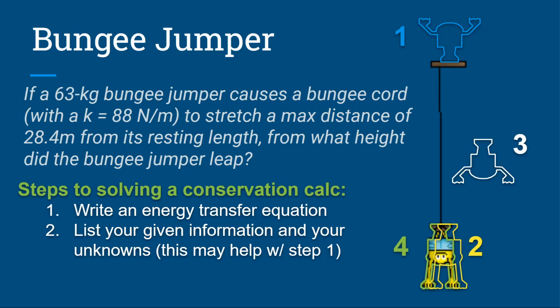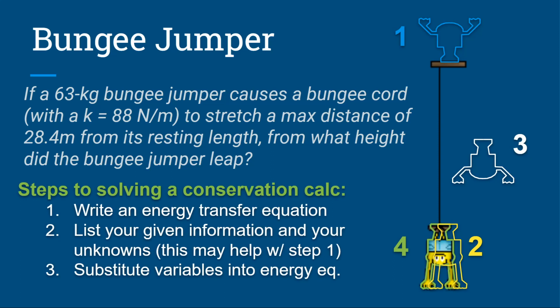If they give you a velocity, you've got KE. If they give you a height, you've got GPE. If they give you a spring constant, you have EPE. Okay, so look at the given information, use it to help you write that energy transfer equation. And then usually you don't need the energy forms, you need the masses and the heights and the velocities and the displacements, and you need those other variables. So substitute those in so that you can then plug in your numbers and solve.